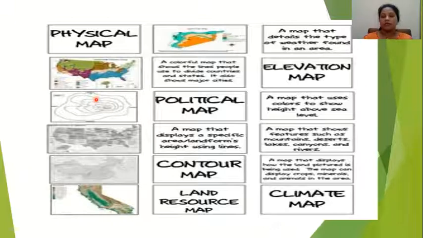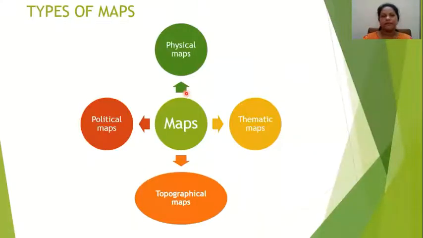There are other types of maps also you can see here, that is elevation map, contour map. Contour map we will study in this topo sheet. Land resource map, climate map. This all I have explained. So different types of maps are there, but these all we have studied in the previous classes. Okay, now we are taking only topographical maps.